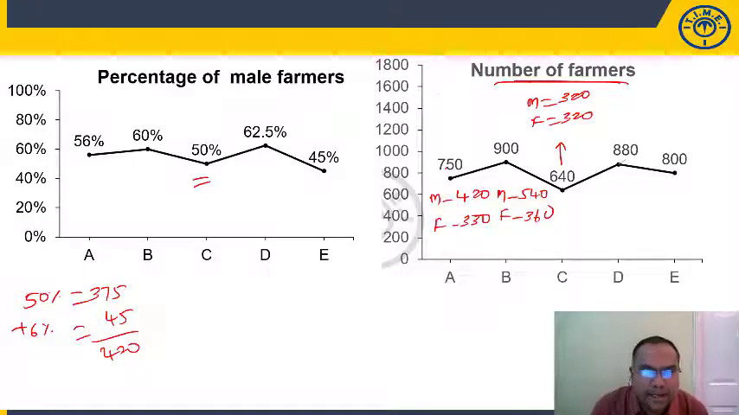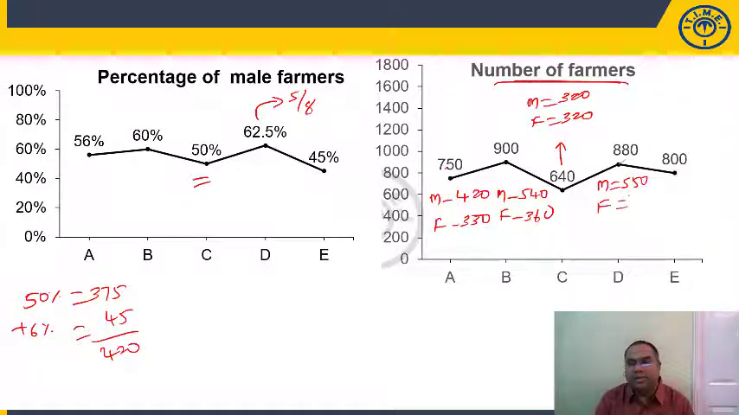Let us take D. 62.5%. 62.5%, what's the standard reciprocal? 5 by 8. So 5 by 8 of 880. 8 goes 110 times, 110 into 5, 550. So males are 550. So how much will be females? 330. So total is 880, right? 3 by 8 will be females.